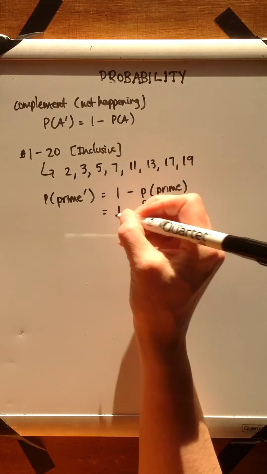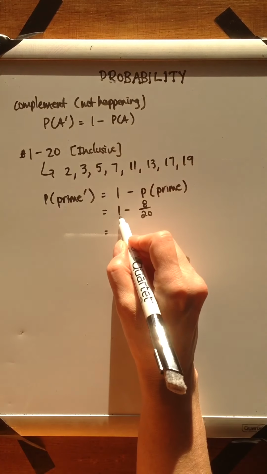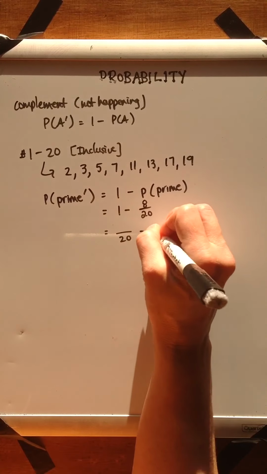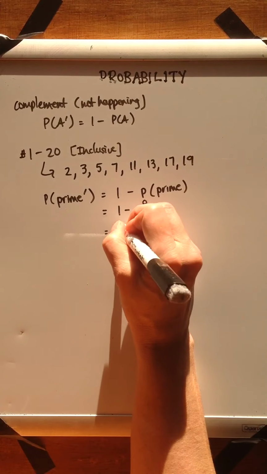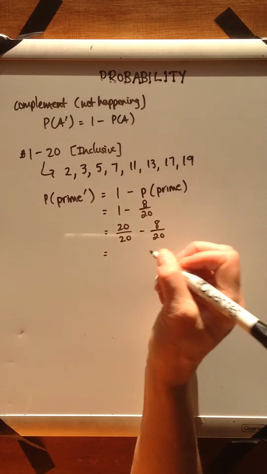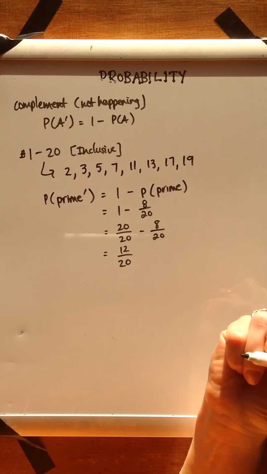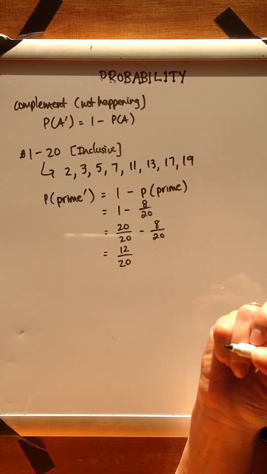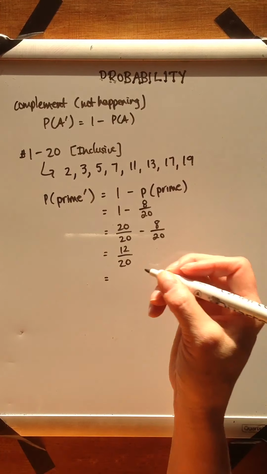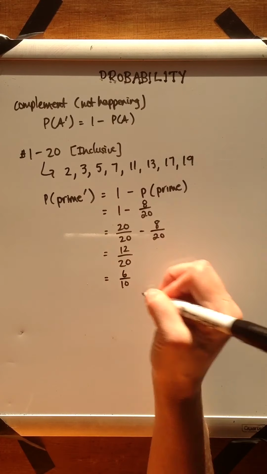Okay, so when we're subtracting fractions, these right now are different sizes. This is wholes, this is 20ths. I can only add or subtract if the sizes of those pieces are the same. So there are 20 20ths in one, 8 20ths that are prime. That means that there must be 12 out of those 20 numbers that are not prime. Okay, we can reduce that down to being 6 out of 10 if we divide by 2.